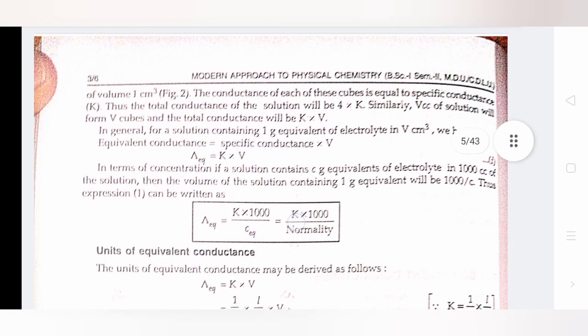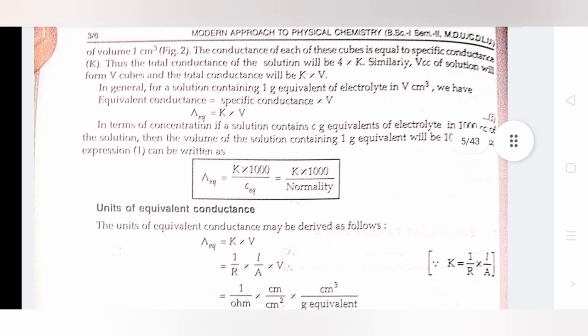Consider a solution of volume 4 cc, made up of 4 cubes each of volume 1 centimeter cube. The conductance of each of these cubes is equal to the specific conductance. Thus, the total conductance of the solution will be 4 multiplied by kappa. Similarly, V cc of solution will form V cubes and the total conductance will be kappa multiplied by V. In general, for a solution containing 1 gram equivalent of electrolyte in V centimeter cube, the equivalent conductance is equal to the specific conductance multiplied by V.